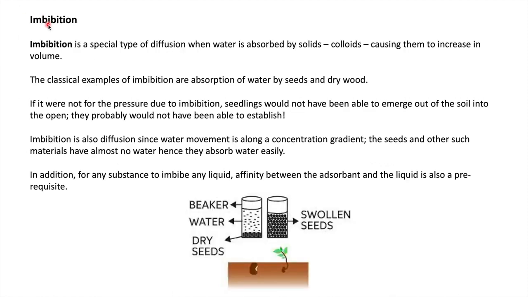So what is imbibition? Imbibition is a special type of diffusion in which water molecules are absorbed by a solid or colloid and they increase their volume. You can see this beaker contains water. When you put a dry seed in this beaker, your dry seed becomes swollen. This is the process that happens in the ground. When you put your seed in the ground, your seed will absorb water and become swollen and break down, and seedling emergence happens. That's why the plant is coming out from the ground.